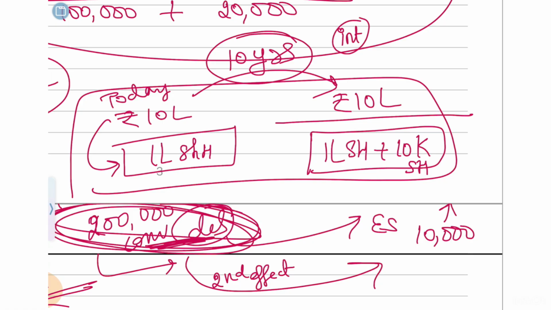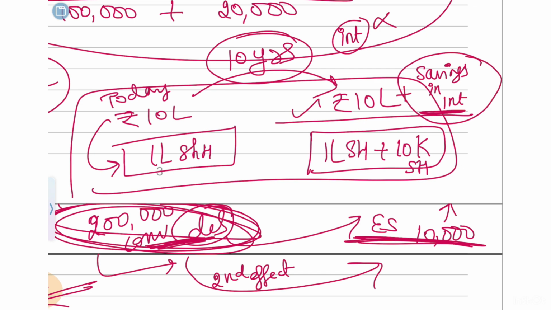From now on, once it has been converted to equity shares, you need not pay any interest. So you will have some savings in interest. This will also increase your earnings, because you're saving some interest and not paying it out. That will get added to the numerator.